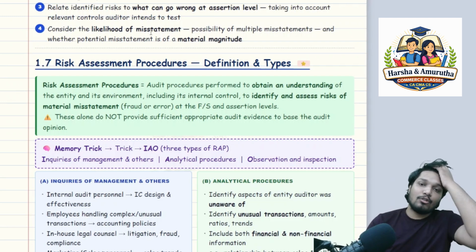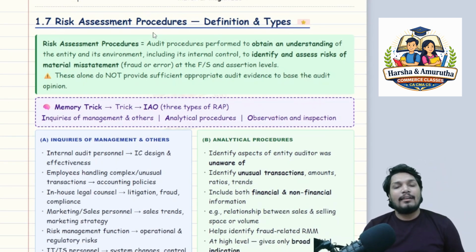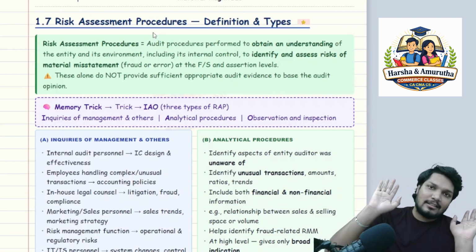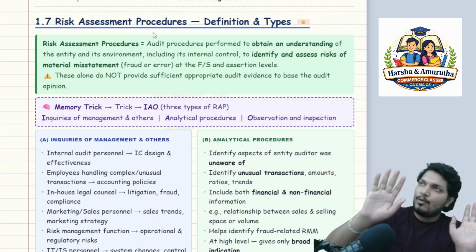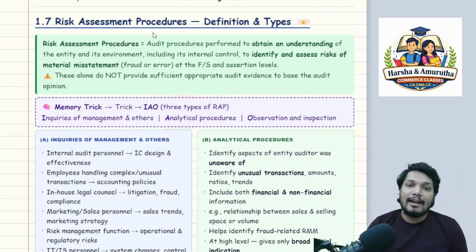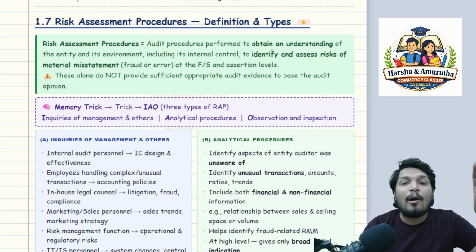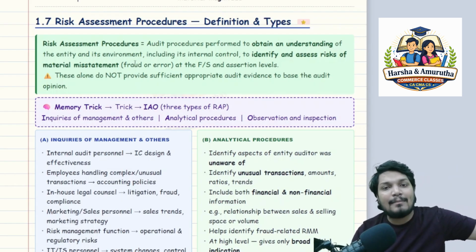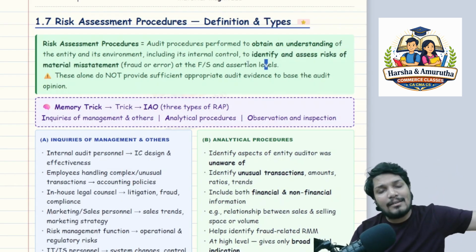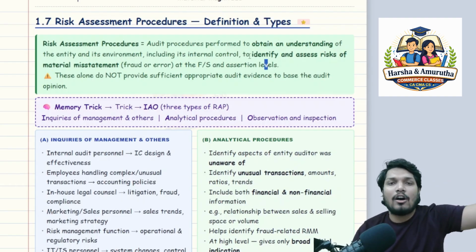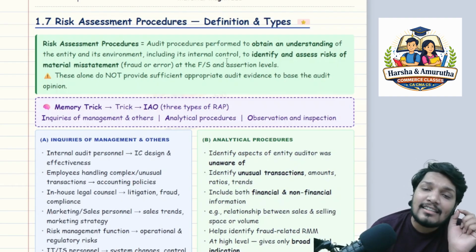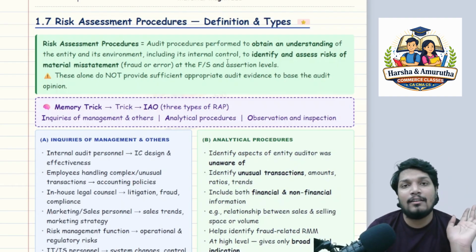Correct? Okay. Risk assessment procedures. Types. What are the types? You know what audit procedures are. Now we are talking about risk assessment procedures. These are audit procedures performed to obtain an understanding of the entity and its environment, including its internal control, to identify and assess risk of material misstatement, whether due to fraud or error, at the financial statement level and at the assertion level.